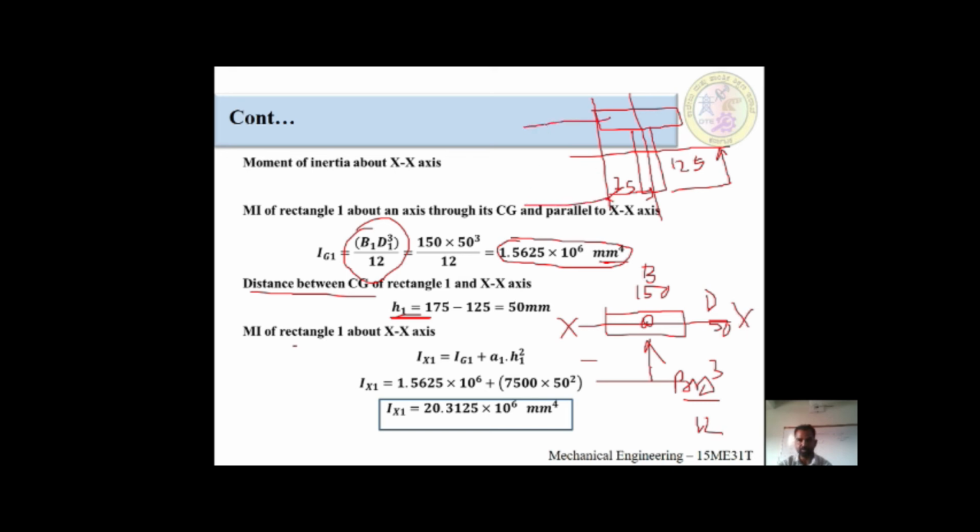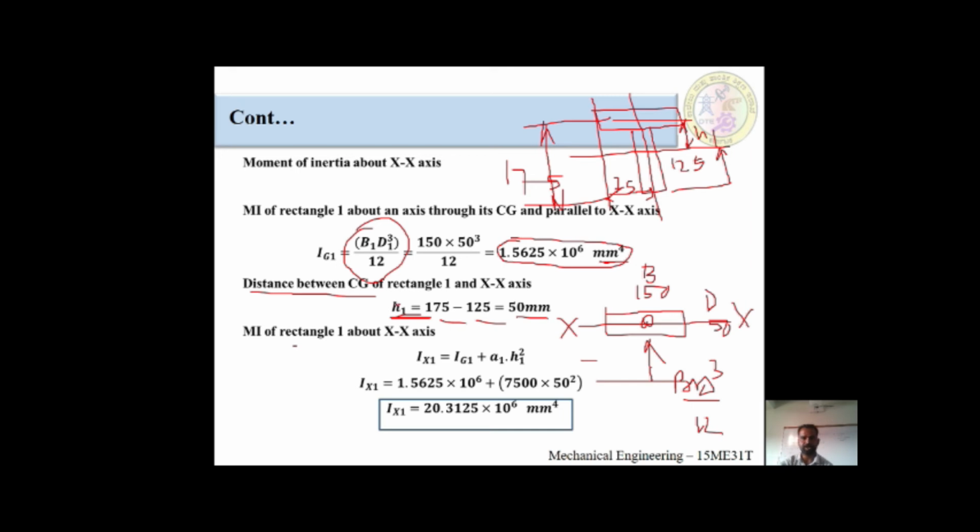We are calculating the y value now, so we take the axis of reference as horizontal. From here to here, how much? It is 175 millimeter, because from here to here is 150, and to half of the component is 25, so 175. How do we find the distance from here to this? We call it h1. How to find it? 175 minus 125 is equal to 50 millimeter.